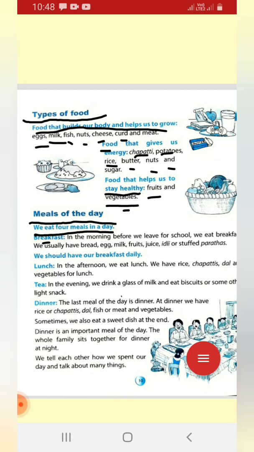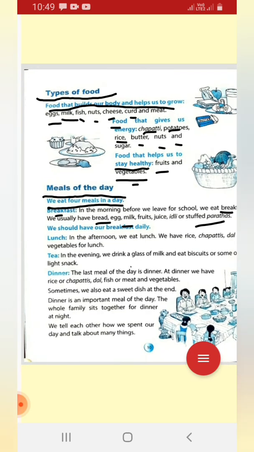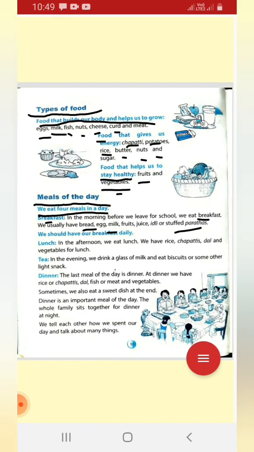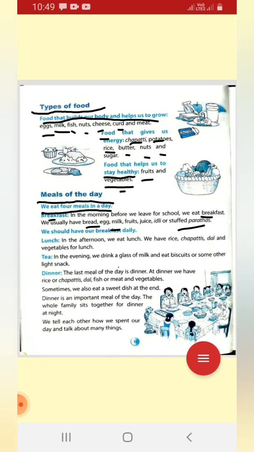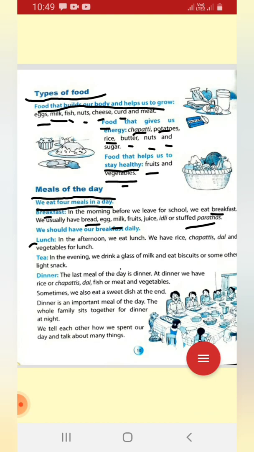At morning time, the food we eat is called breakfast, like bread, eggs, milk, fruit juice, idli or stuffed parathas, rice also. But most of us like to eat rice and aloo bhaja sometimes at breakfast.